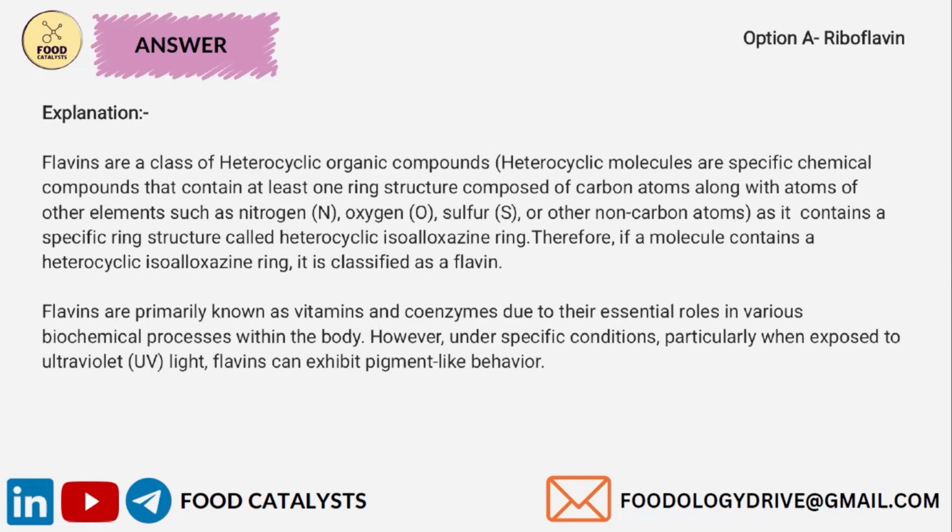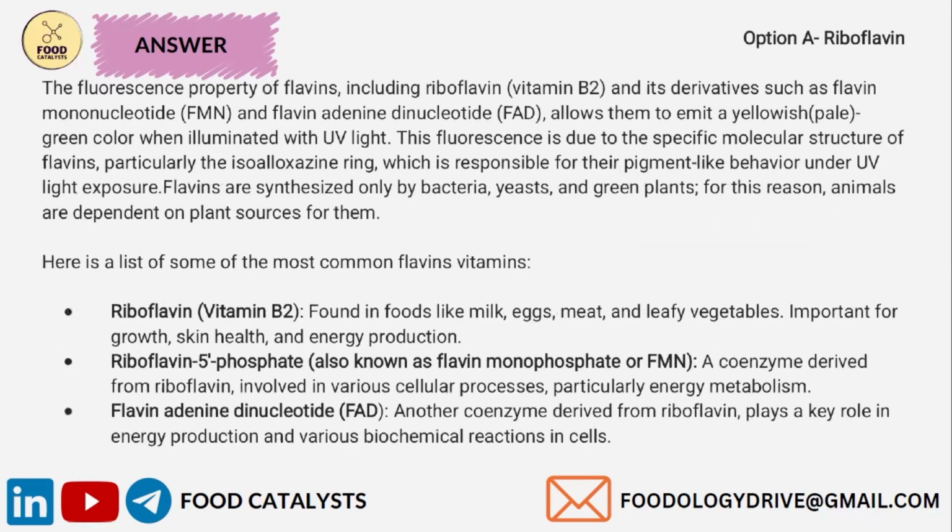Flavins are primarily known as vitamins and coenzymes due to their essential roles in various biochemical processes within the body. However, under specific conditions, particularly when exposed to UV light, flavins exhibit pigment-like behavior. This fluorescence property of flavins, including riboflavin, which is vitamin B2, and its derivatives such as flavin mononucleotide and flavin adenine dinucleotide, allows them to emit a yellowish pale green color when illuminated with UV light.